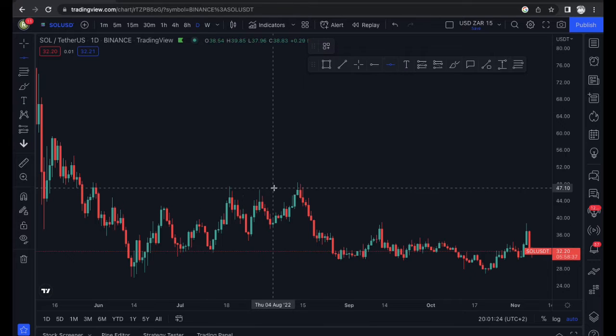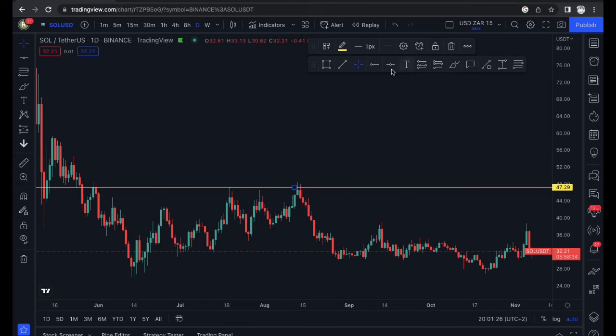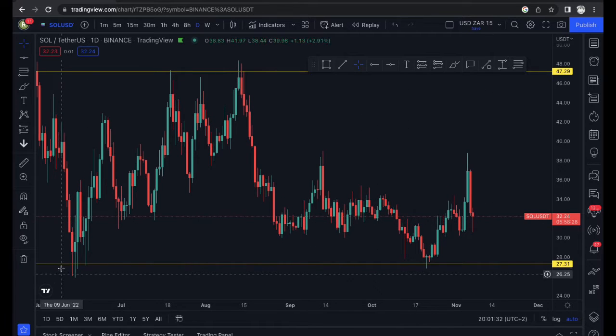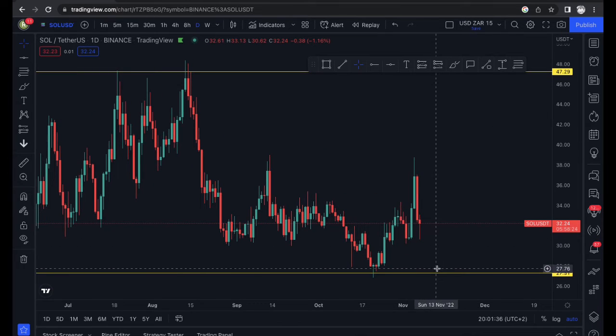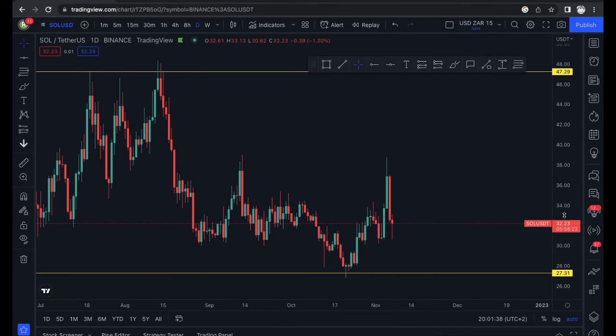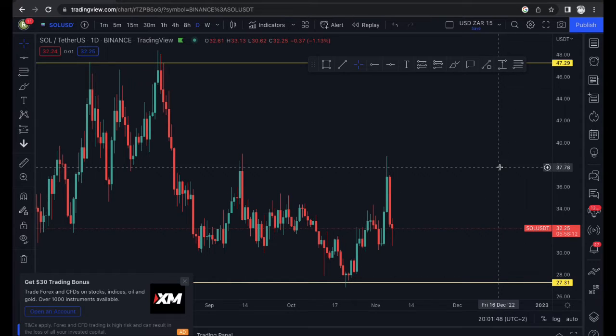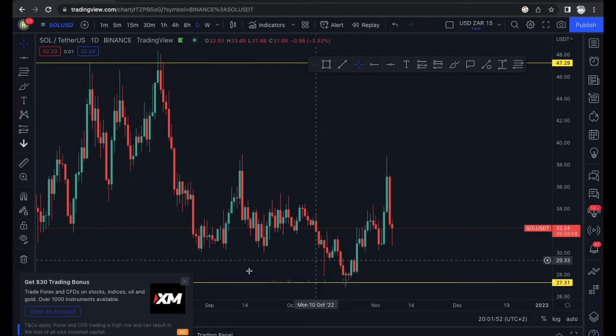If I can just pull up one here, this is the highest that I can see at the moment, and let's take a most recent level of support here. You can see that this is actually a decent level on the daily. This is about $27, which is what I think the coin is going to come down to. I think it's going to come into this area, and then whatever it does around this area, it's either going to push up and bounce back up until these levels of $38, or it might just shoot down even lower than it has been before.